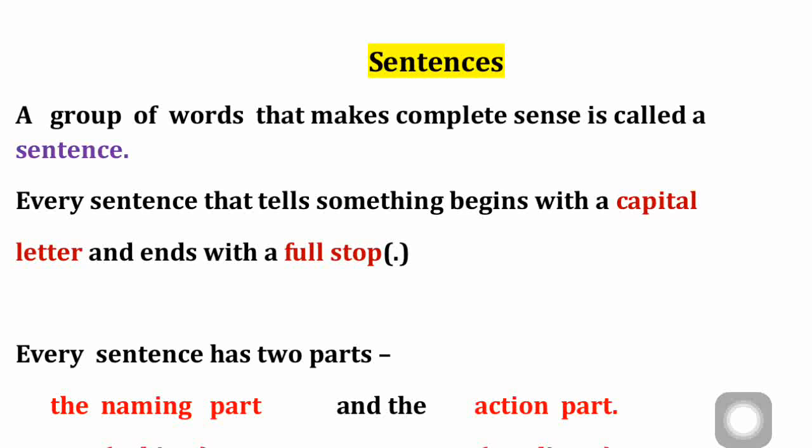Now what I am reading, this itself is a sentence. If I jumble these words and keep them here and there, you will not understand. For example, if I say "group words of makes that sense complete," if I change the order of the words, then you can't understand the meaning of it and it's not a complete sensible sentence. So when you arrange the words in a proper way so that it makes a meaning of what you want to say, it is called a sentence.